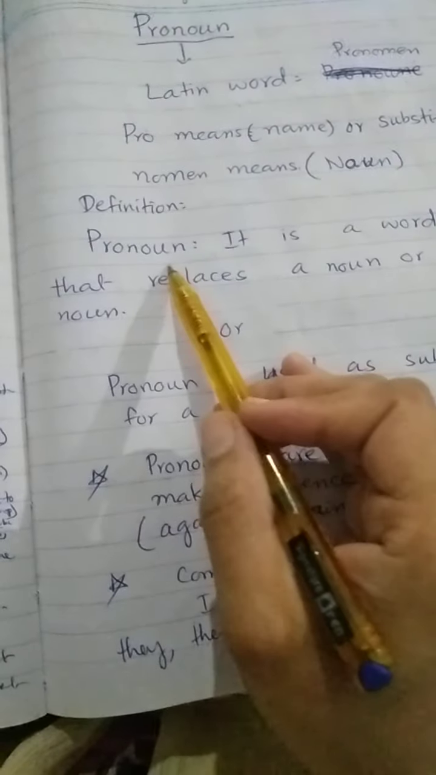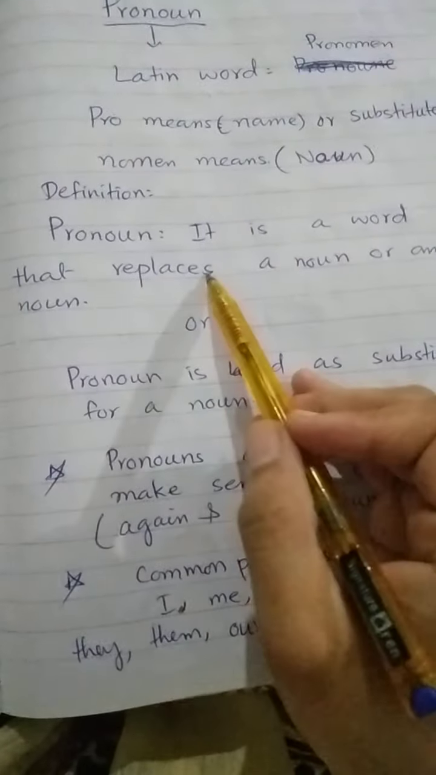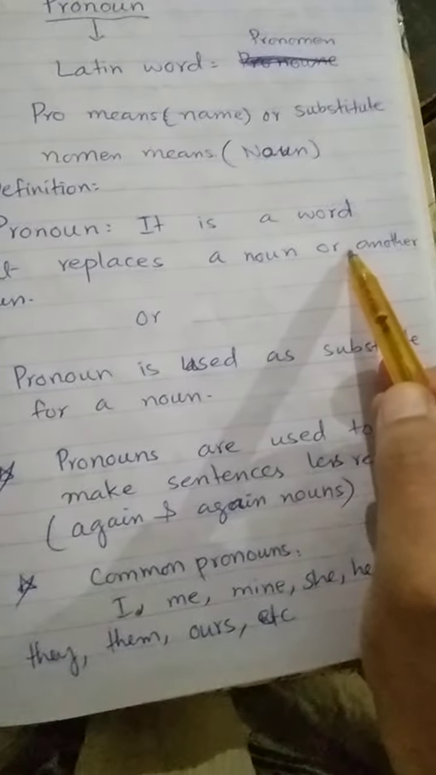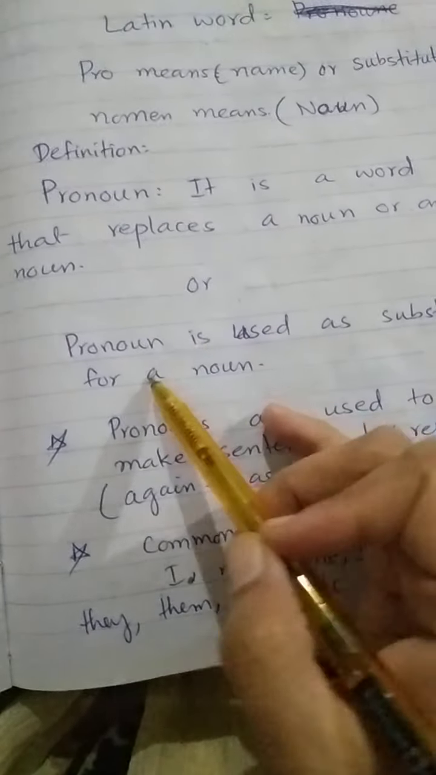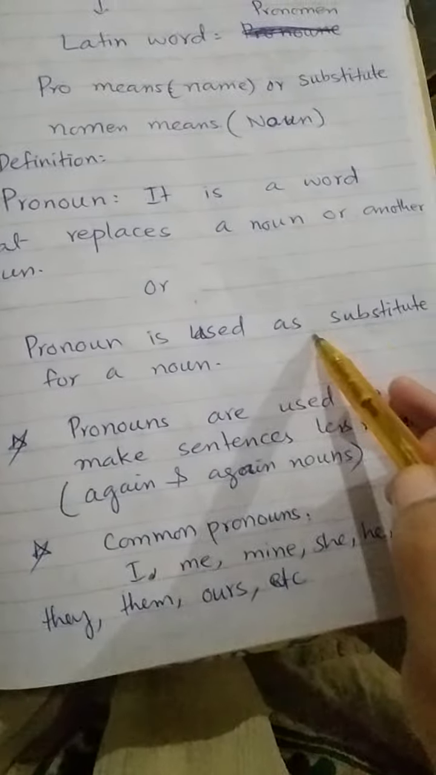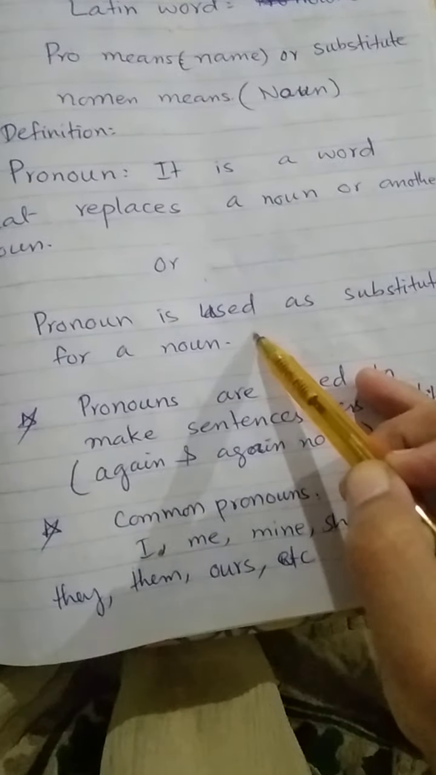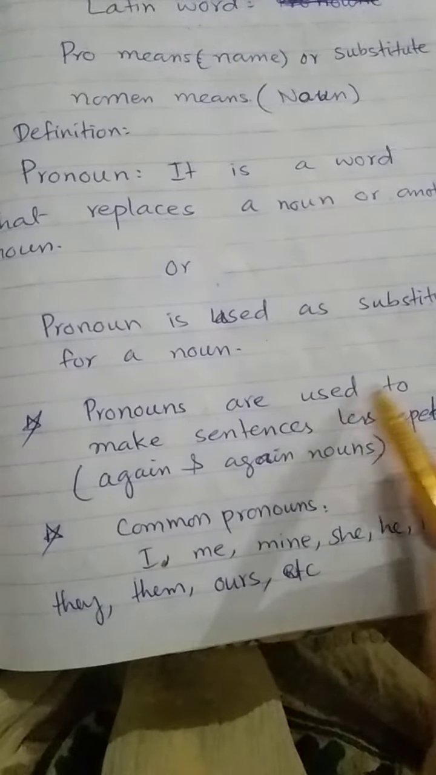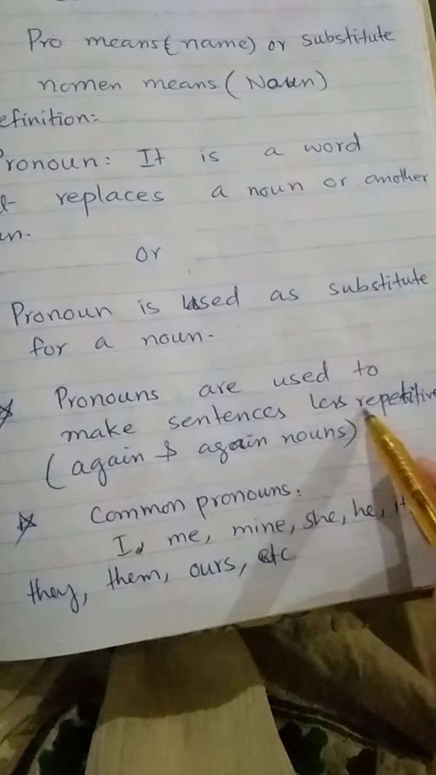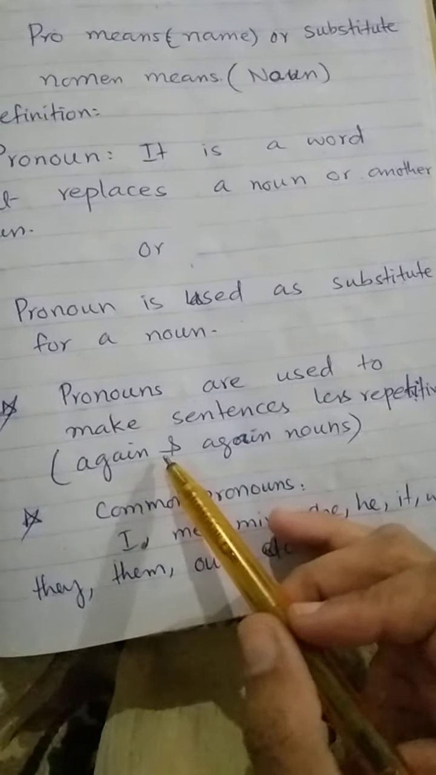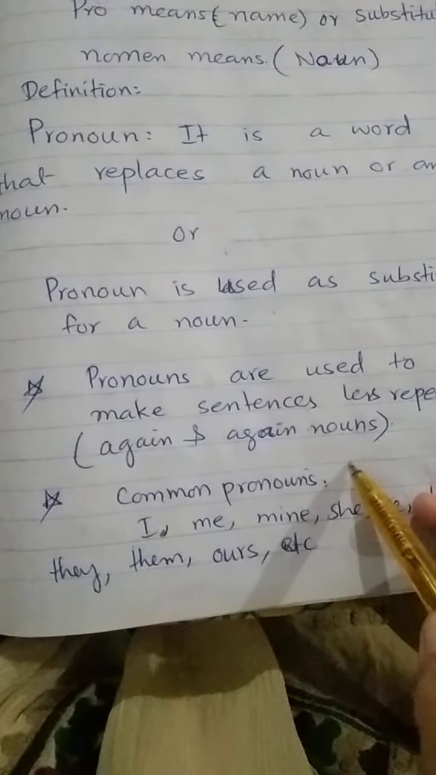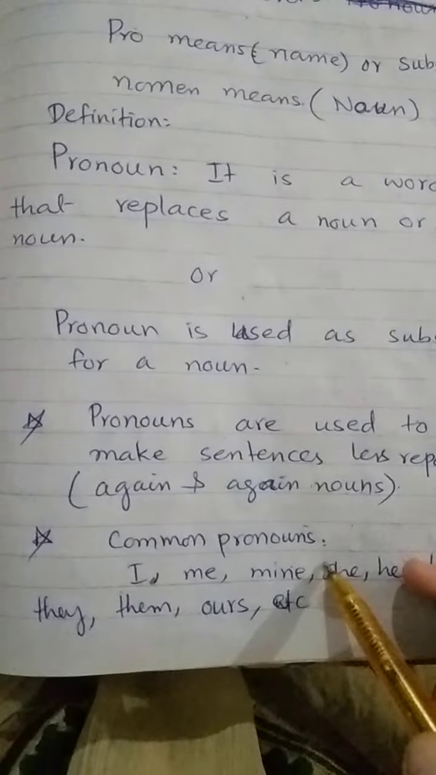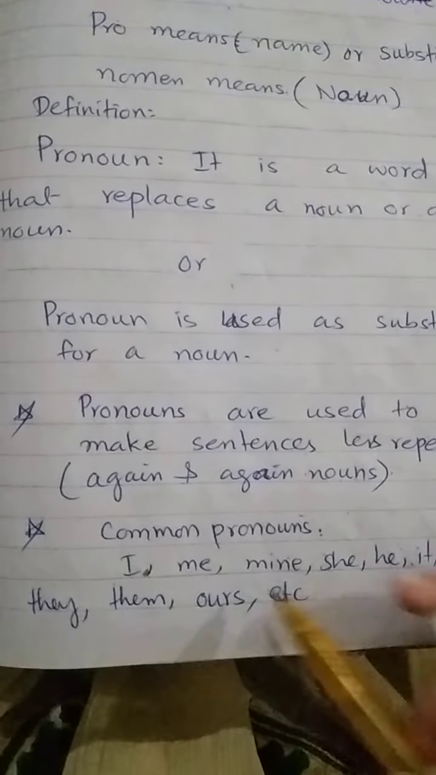So its definition is like this way. Pronoun is a word that replaces a noun or another noun. Or the second definition: pronoun is used as a substitute for a noun. Pronouns are used to make sentences less repetitive, means to avoid the usage of nouns again and again. Common pronouns are I, me, she, he, it, they, them, etc.